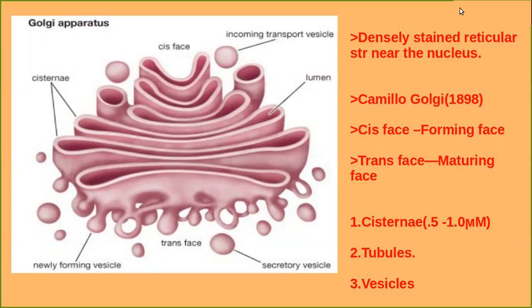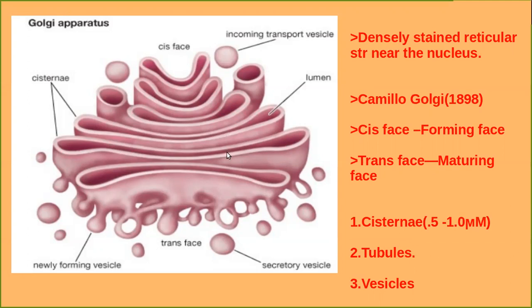Dear students, the Golgi apparatus is a densely stained reticular structure near the nucleus, first observed by Camillo Golgi in 1898. When you consider the structure of Golgi apparatus, it is also composed of three types of components. They are cisternae, vesicles, and tubules.